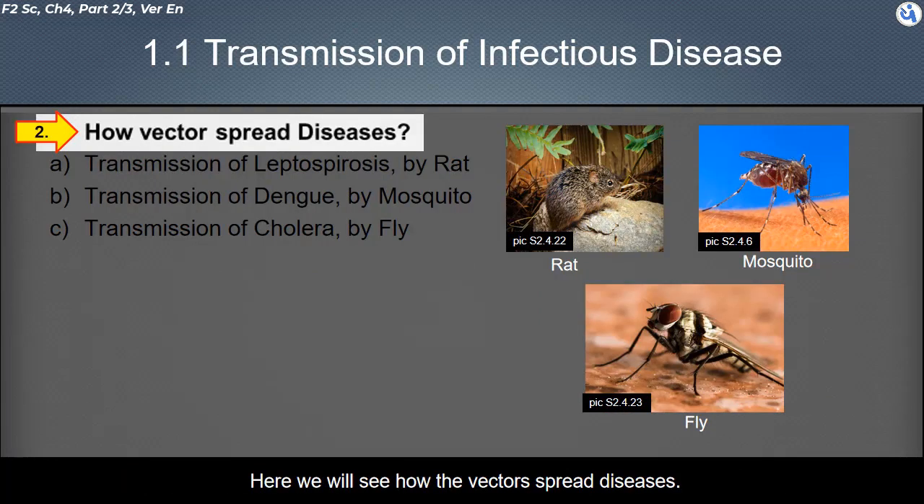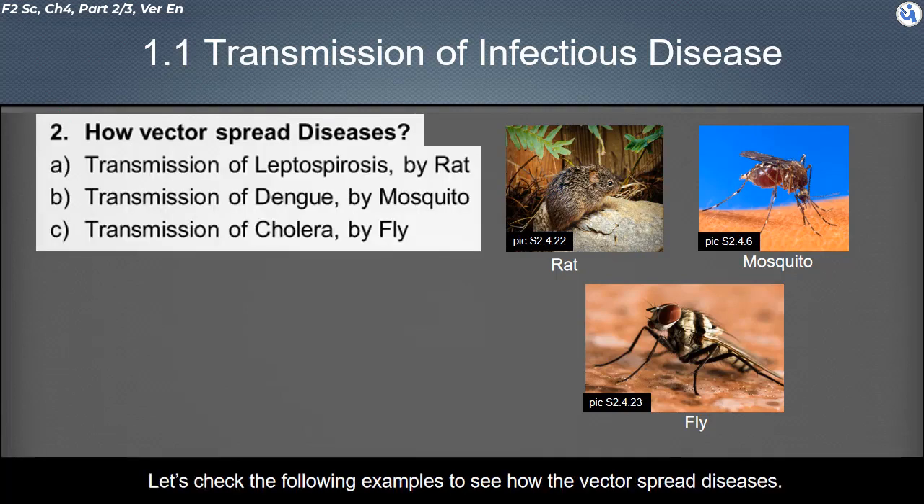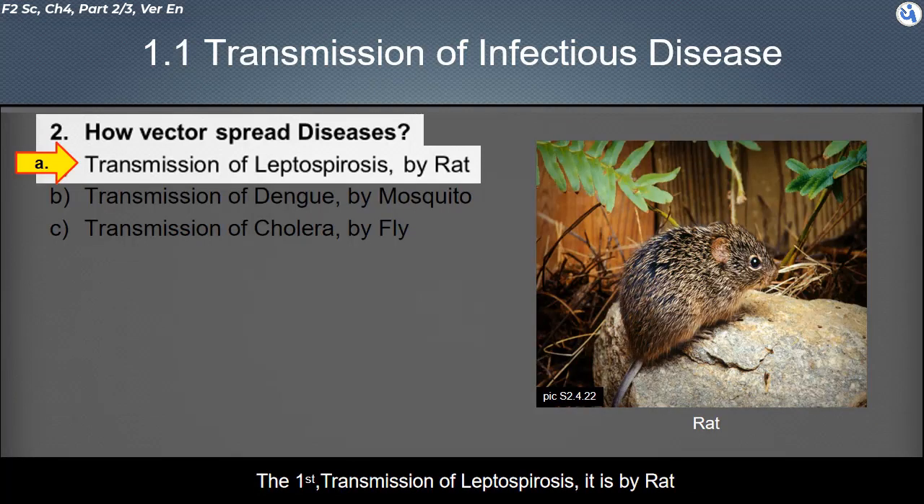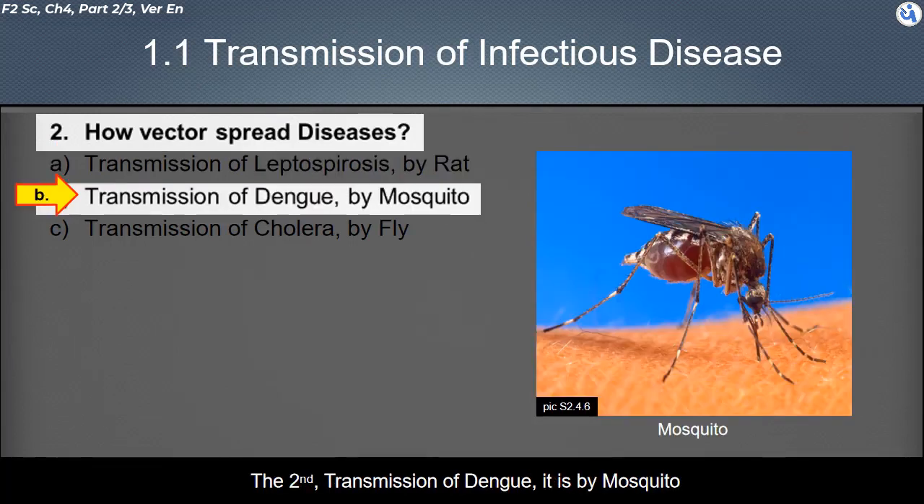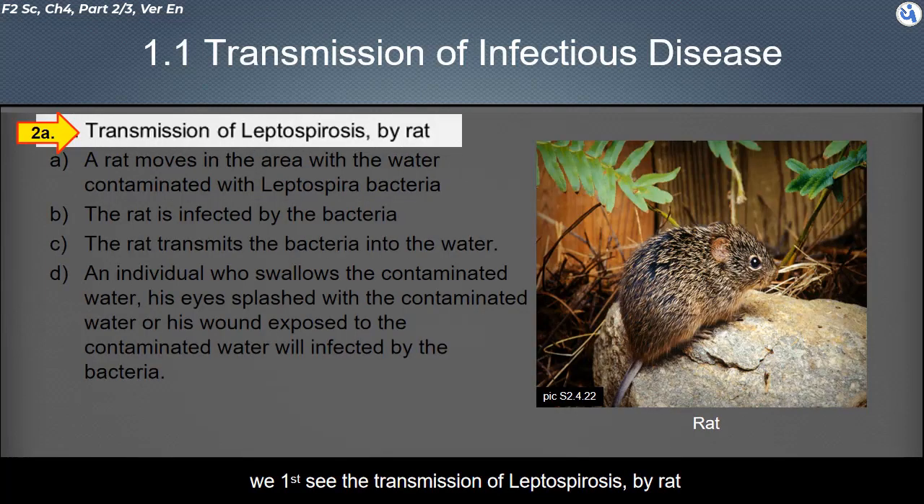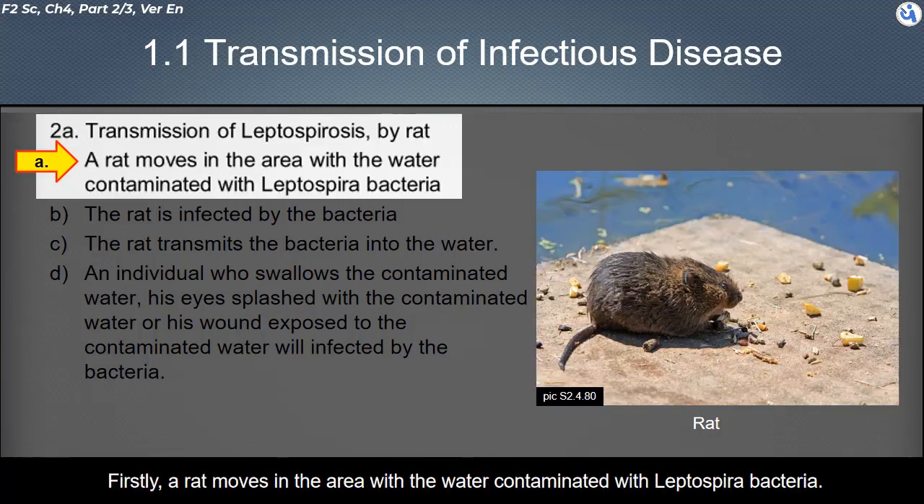Here, we will see how vectors spread diseases. Let's check the following examples. For the discussion, the first is the transmission of leptospirosis, by rat. The second, transmission of dengue, by mosquito. The third, transmission of cholera, by fly. We first see the transmission of leptospirosis by rat.